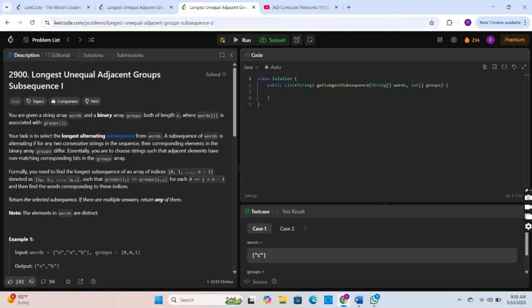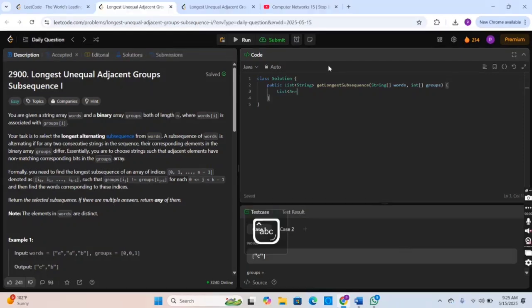So the solution approach would be very simple in this one. We only have to use an array list where we can store all the words, and we need to iterate through the groups array and check if the element is not equal to the previous element. If so, we add it to the resultant array list, and at the end we return the array list. So now let's move to the code.